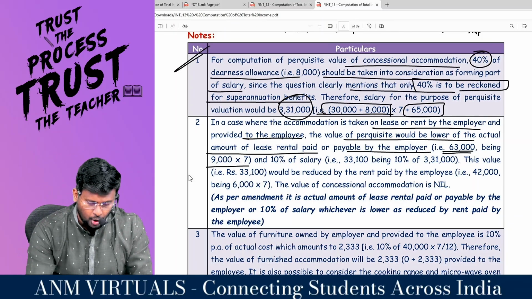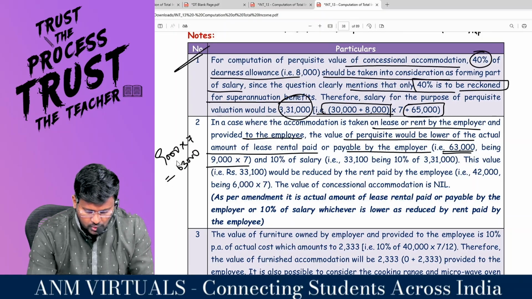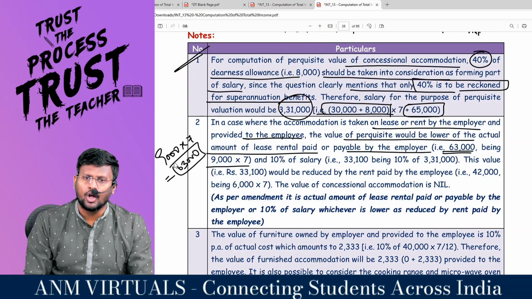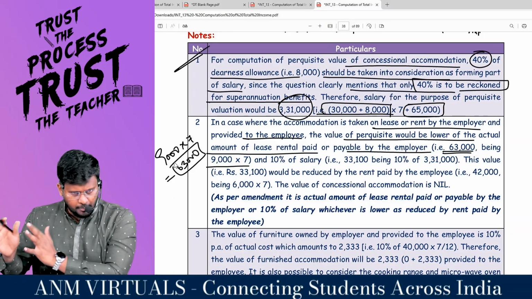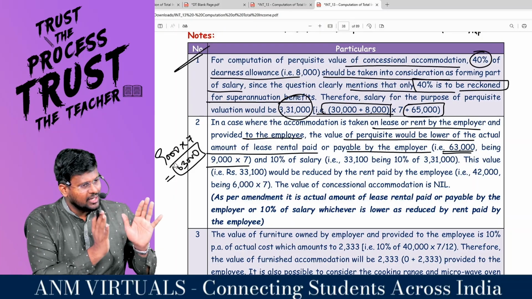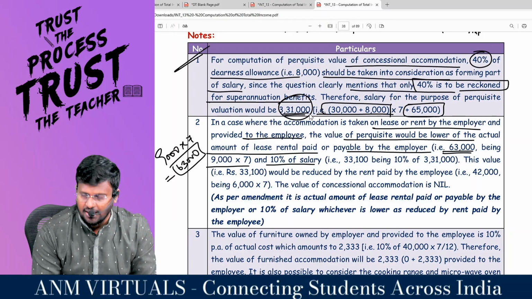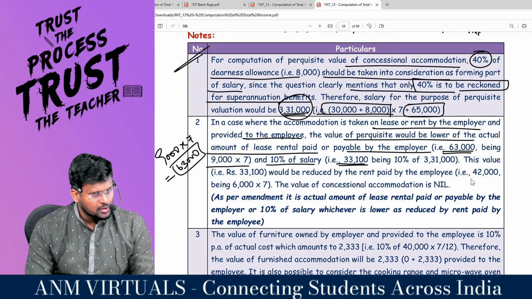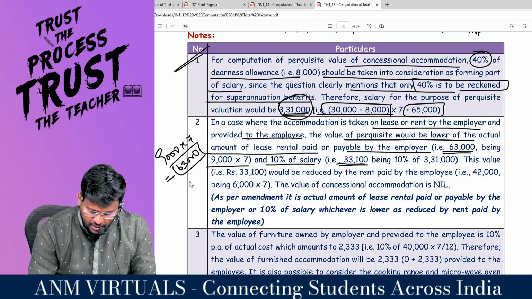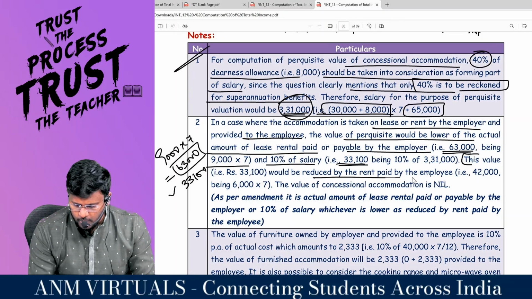Look at the question. Employer is paying per month how much? So 9,000 into 7 comes to 63,000. This is the actual lease rent paid or payable. Comfortable? Or, as per the old provision, 15% of salary, and as per the new provision, 10% of salary. And 10% of salary, which we just calculated as 3,31,000, into 10% comes to 33,100. Whichever is lower you have to take. You tell me, 63,000 or 33,100? 33,100. Comfortable?